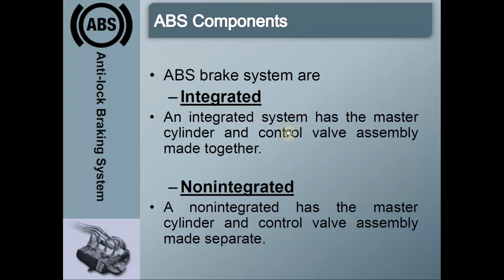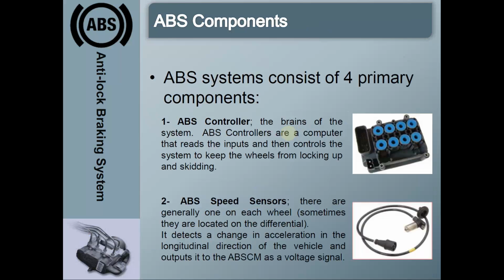Let us see the different components in detail. The first component is the ABS controller. The ABS controller is an electronic control unit, and it is the brain of the system.